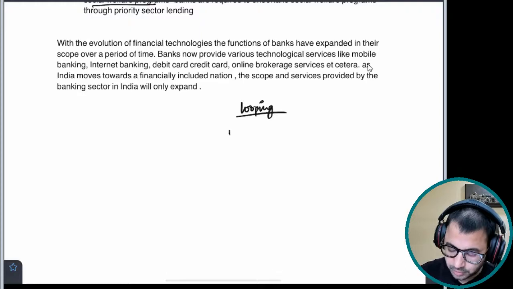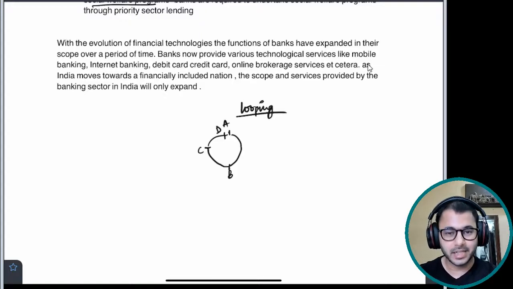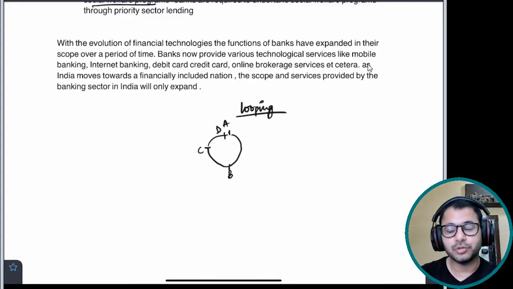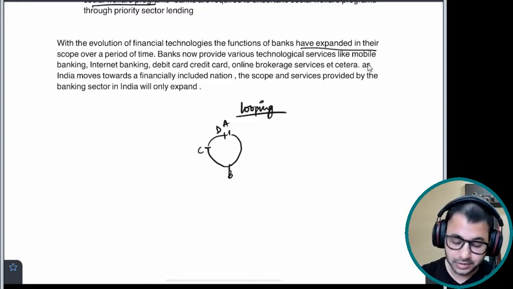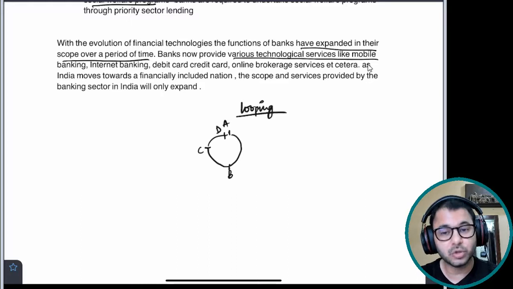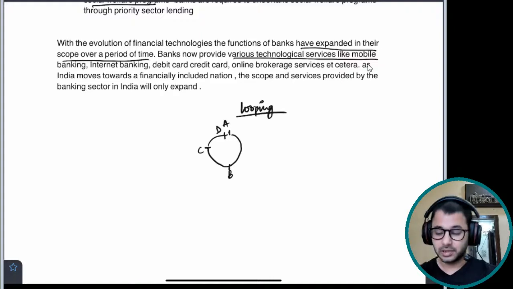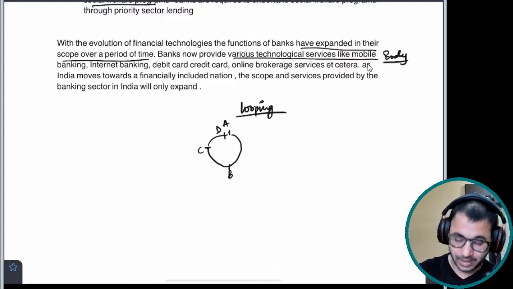So you start from point A, you go to point B, then you go to point C, and when you're in the conclusion at point D, it is linked in some way or the other to point A. So in this case, I said in the introduction that the banking functions have expanded with passage of time, and now they include a lot of other utility and secondary functions, and that's what I'm saying. They've expanded in their scope over a period of time. Banks now provide various technological services. I put this in the conclusion because there was not enough space. If you want to expand your answer further, this can be your body as well. You can expand on this as well.